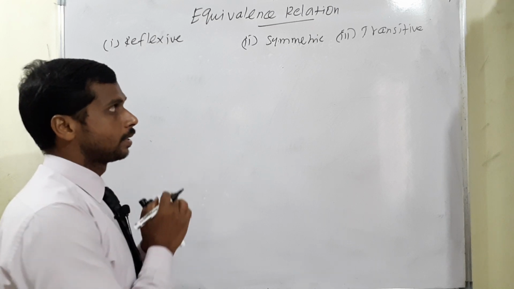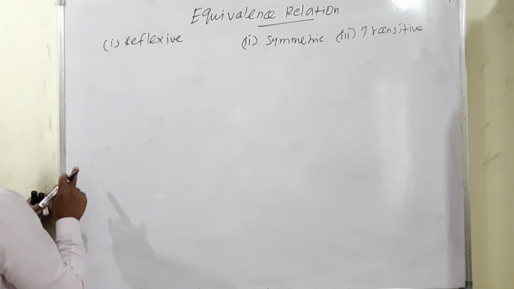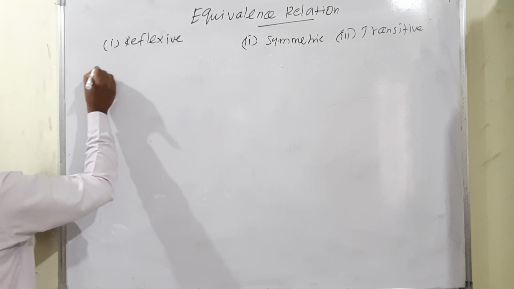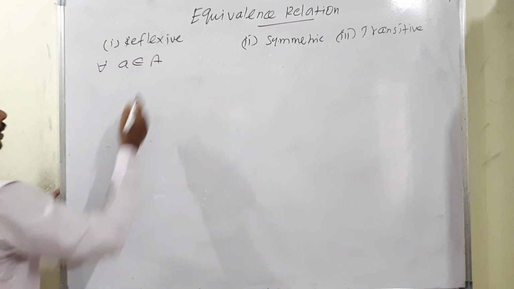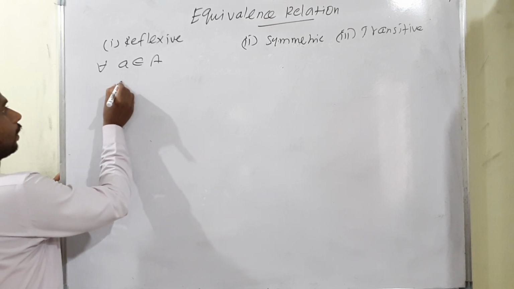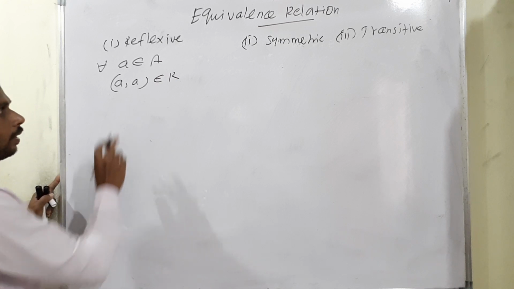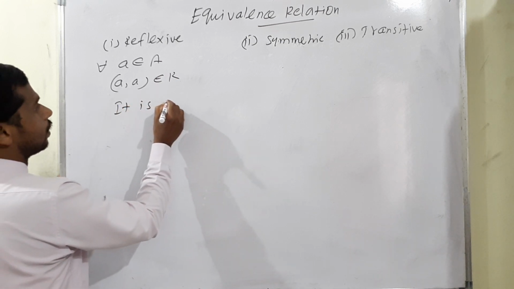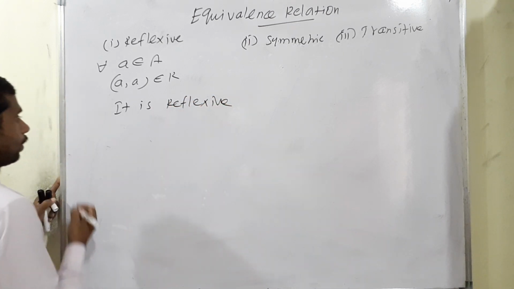How is it satisfied? One by one we can discuss. First I am moving to reflexive. Reflexive means that for all A belonging to set A, the pair A comma A belongs to our relation, so definitely we can say it is reflexive.